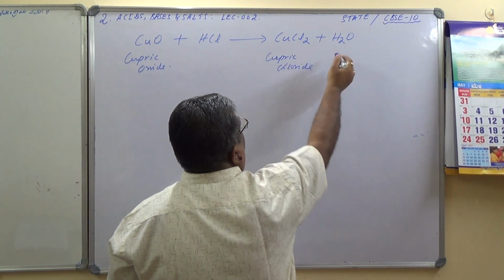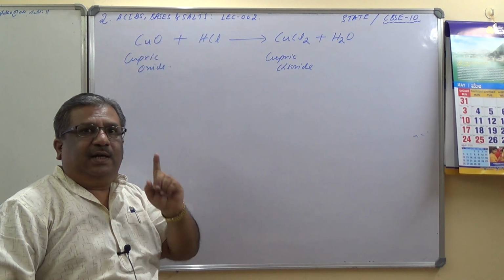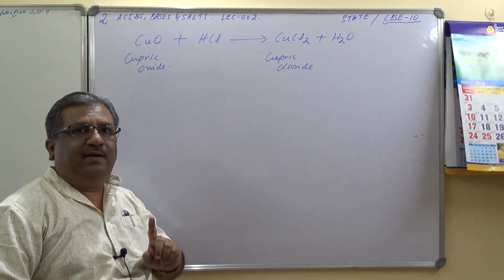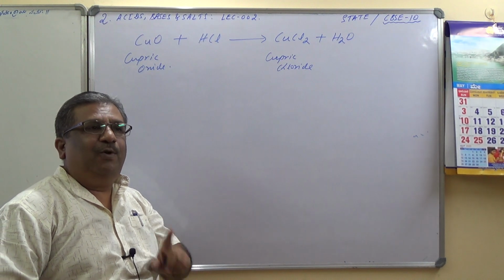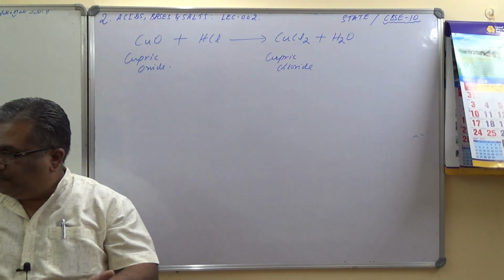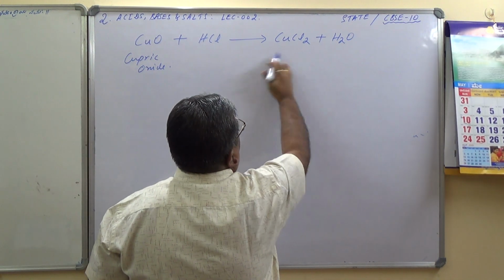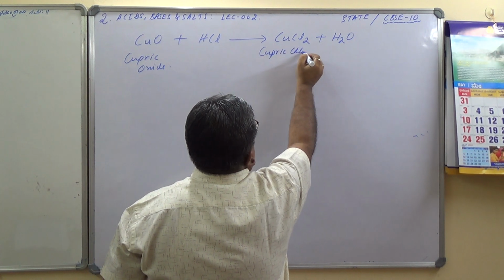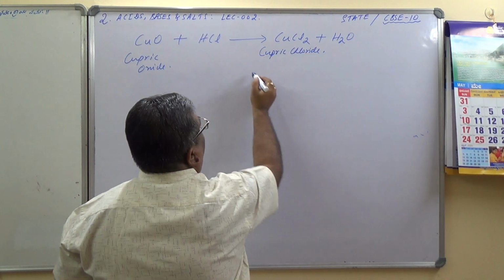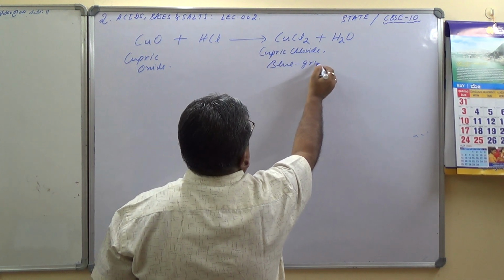Cupric chloride and water. See, cupric oxide dissolves in hydrochloric acid and the color of the solution turns bluish green. What is given in your book? Blue green color. Here this is the formation of cupric chloride, and the color is blue green.